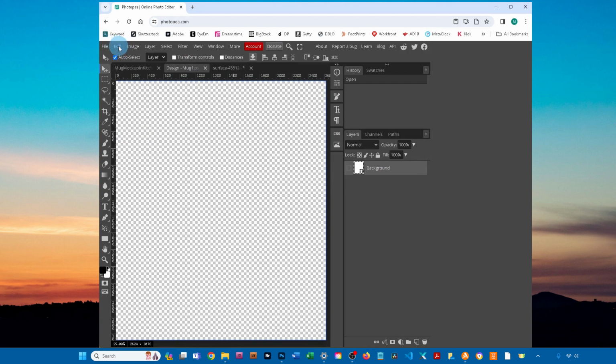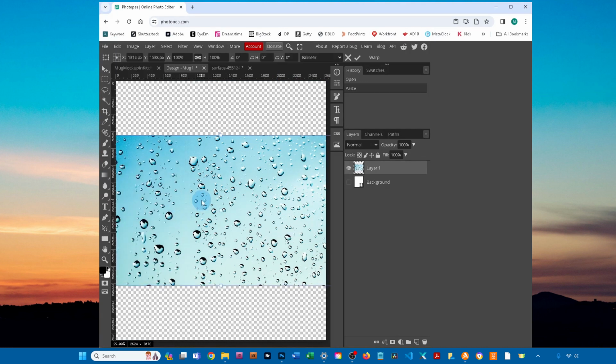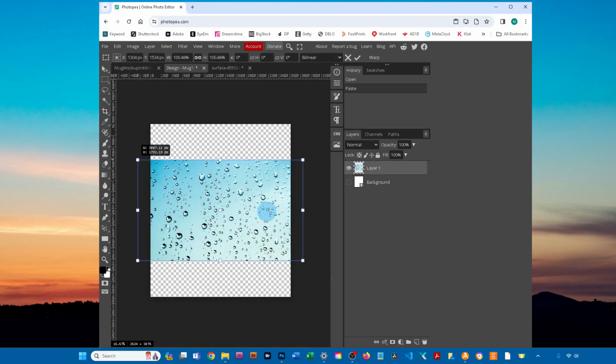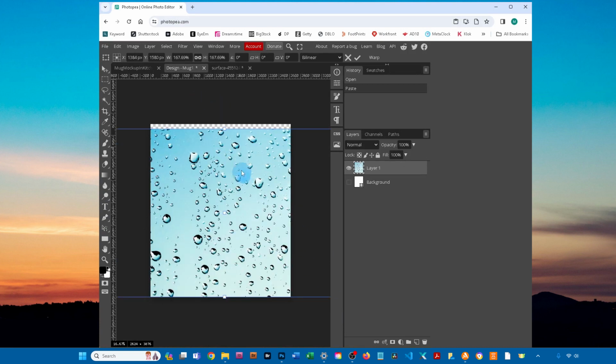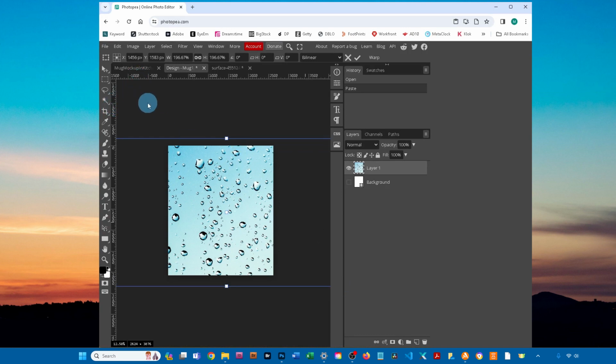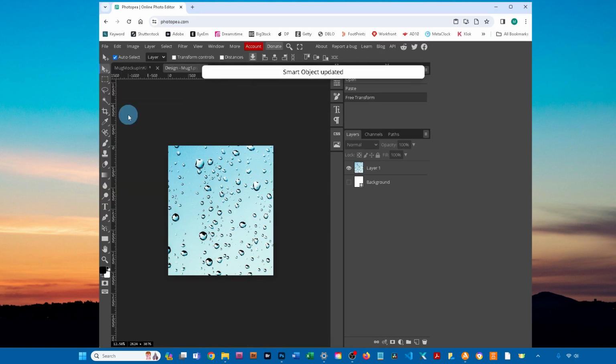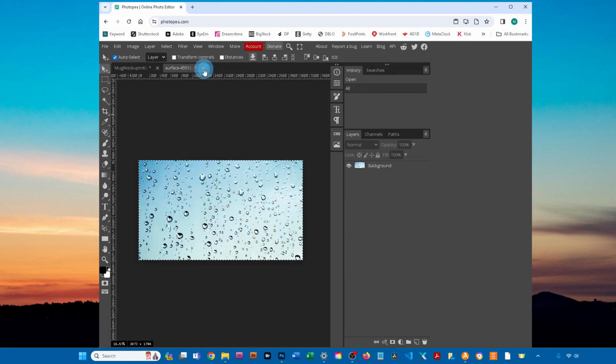Click on Edit and then Free Transform if you'd like to resize your design. To resize it, just click on any of the four corners and drag it in or out to make it smaller or larger. And when you're all done, just go to File, Save Smart Object. Then you can click the little X on the tab to close the Smart Object, and you can close your original graphics too.